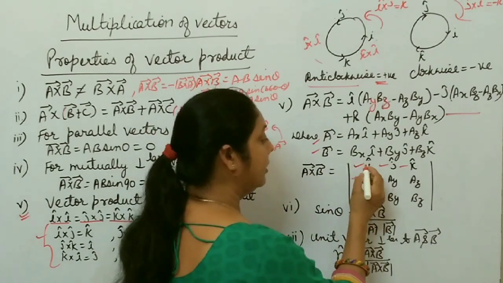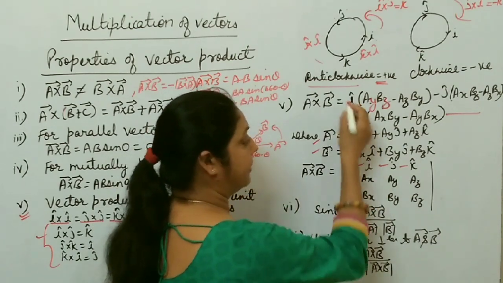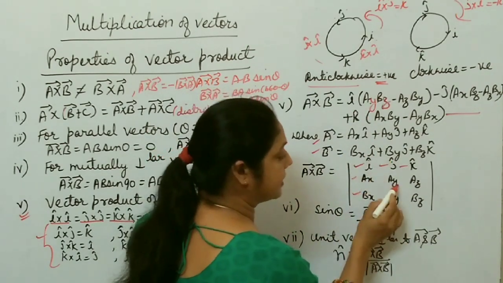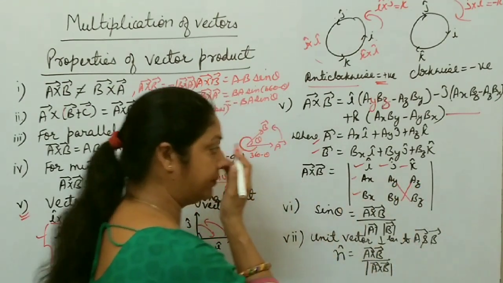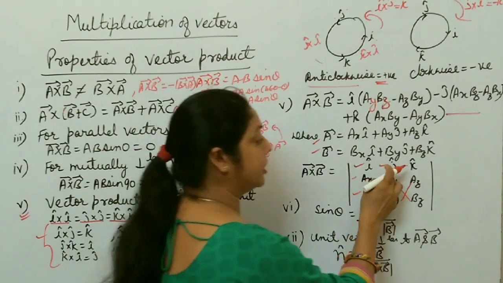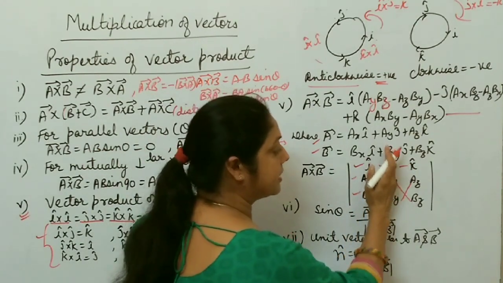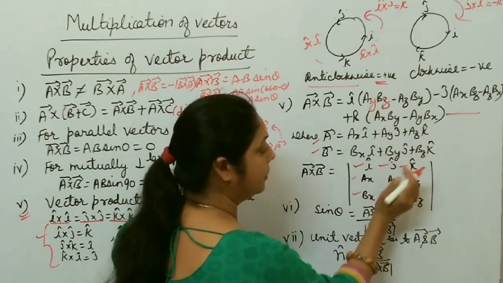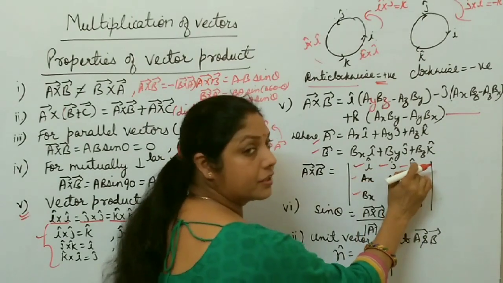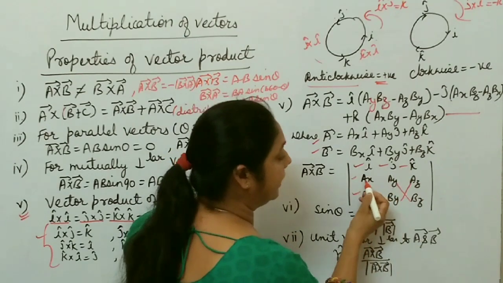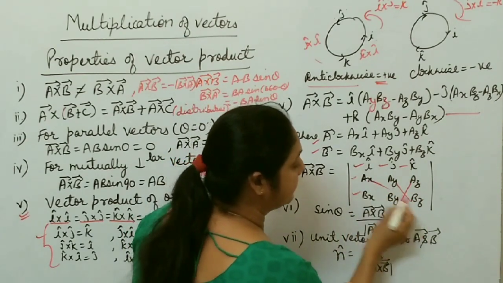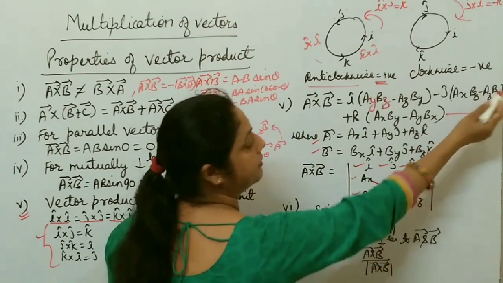Now first you write the I unit vector. I is what? This cross multiplication: AY BZ minus AZ BY. Then you write J. J means you leave this column and this row, then I and K. I cross K is what? Minus J. So you write minus J here, then AX BZ minus AZ BX.